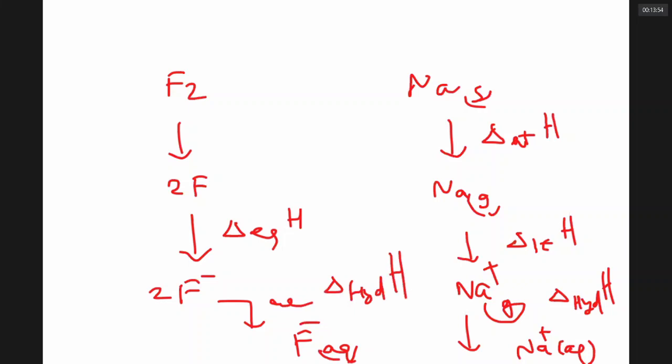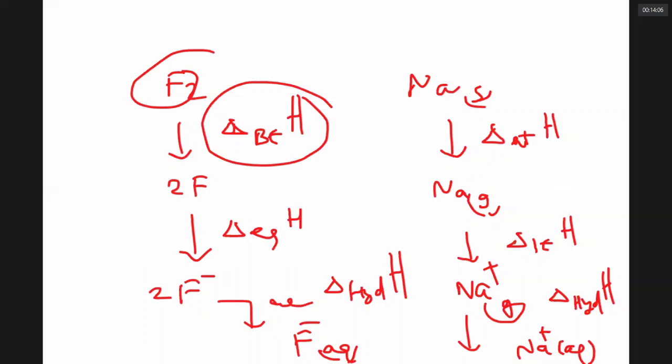First one is bond dissociation enthalpy or bond energy. See, there are 3 steps. In a non-metal, you should first break the bond between atoms. Second step, non-metals have a tendency to gain electrons. When an electron is gained, there is an energy change. The F minus is then surrounded by water molecules.